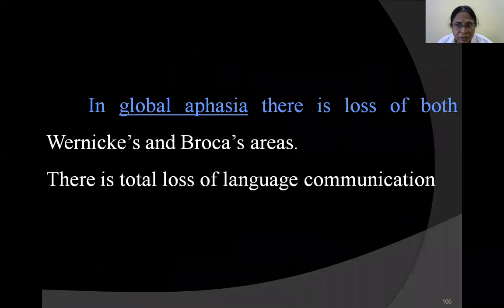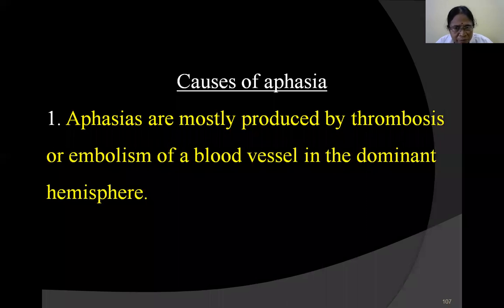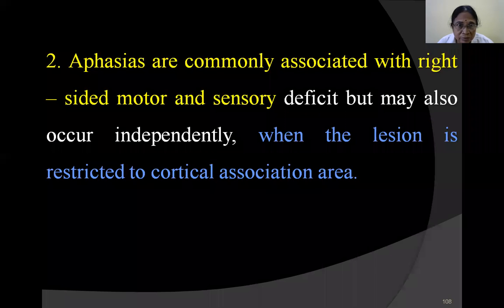In global aphasia, there is a loss of both Wernicke's and Broca's areas. Both sensory and motor areas are lost, and therefore there is a total loss of language communication. The causes of aphasia are mostly thrombosis or embolism of blood vessels in the dominant hemisphere.